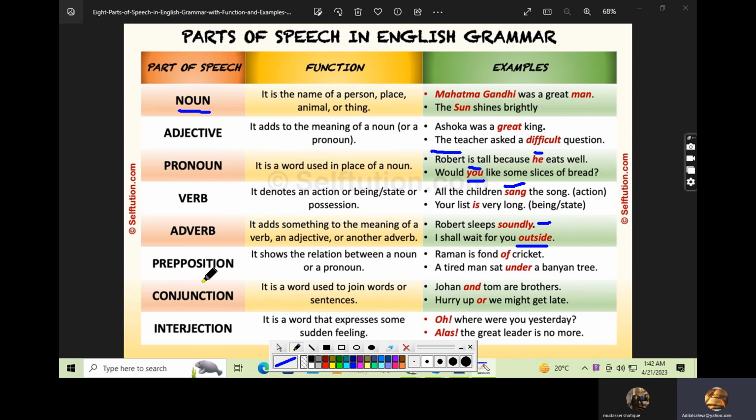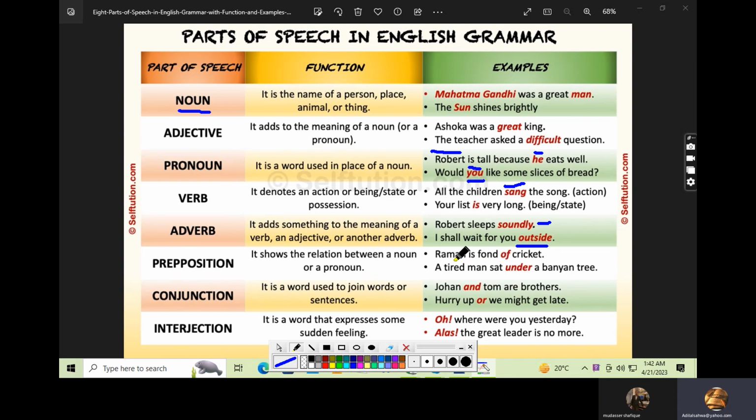Now let's talk about the other one, the preposition. It shows the relation between a noun or a pronoun. We use prepositions to show relations because they are important for the completion of a sentence and for better understanding of a sentence. Raman is fond of cricket.